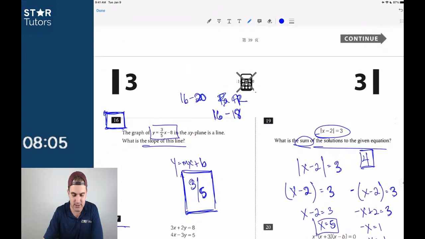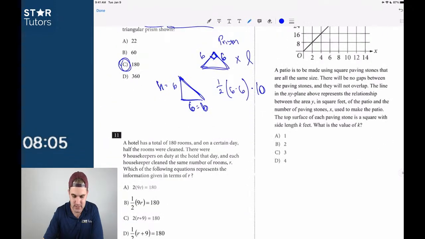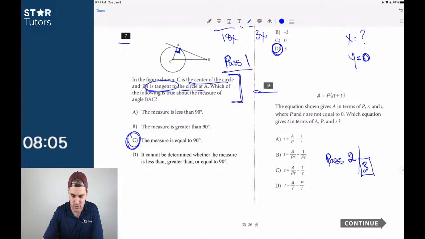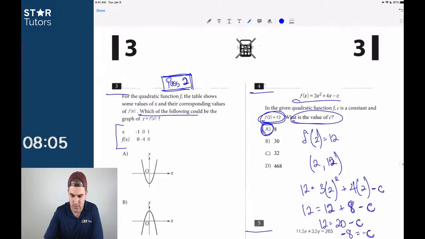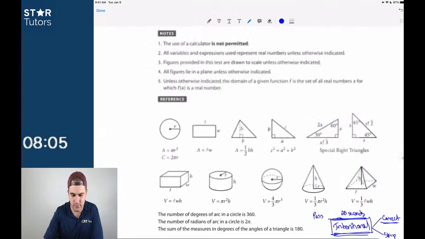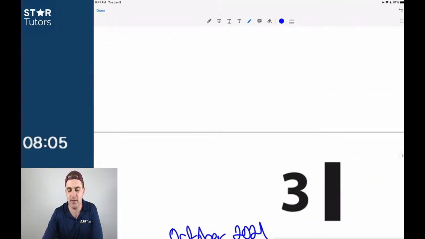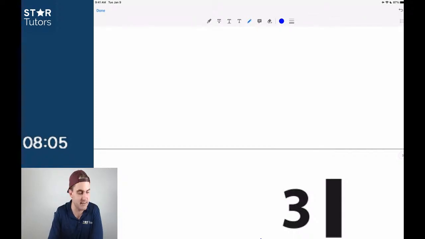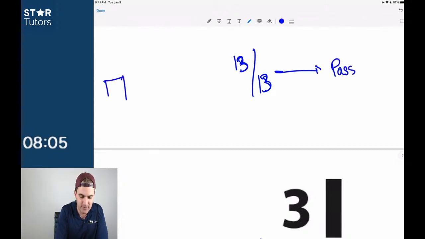Let's see, 1, 2, 3, 4, 5, 6, 7, 8, 9, 10, 11, 12, 13. Okay, great, guys. Think about how much further condensed this test is when you do this method and practice it. Assuming that I got all the questions right, I would be 13 out of 13 for pass 1. And that's what I would have you guys write down. My first box jump, hopefully I'm 13 out of 13.